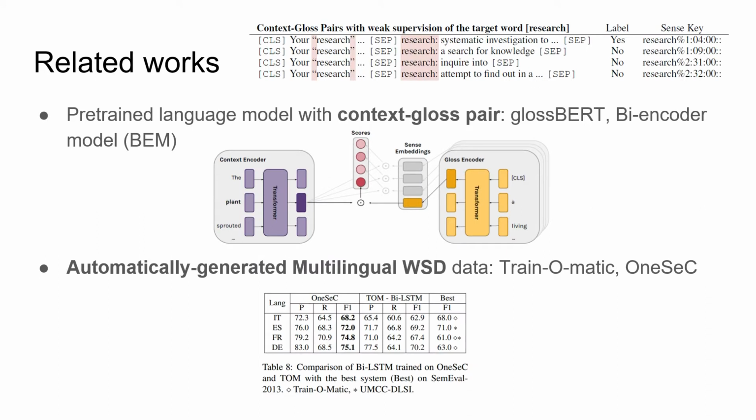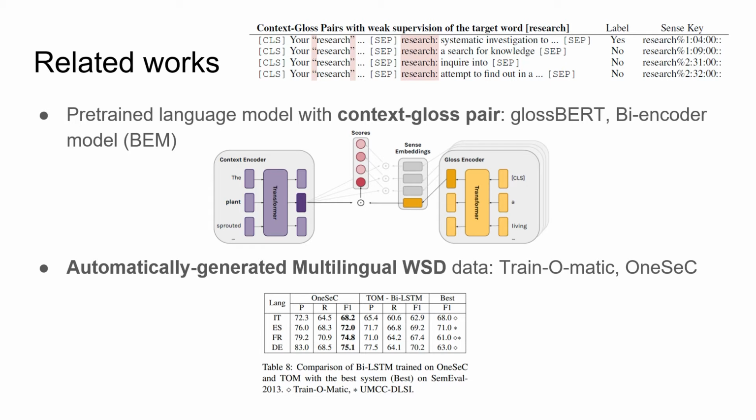So here are our related works. Those are the very latest works in the WSD task. The first part is to use a pre-trained language model with context-gloss pairs, like GlossBERT and the bi-encoder model. By using glosses, that is the definitions, they achieve very good performance on the WSD task.